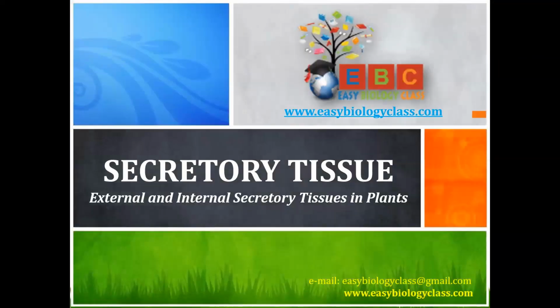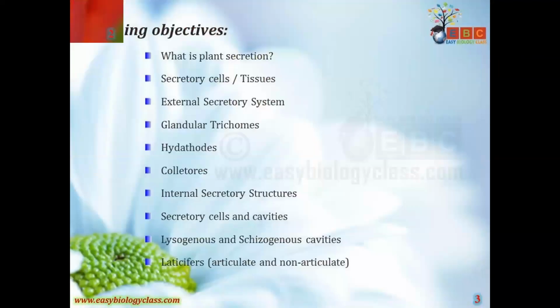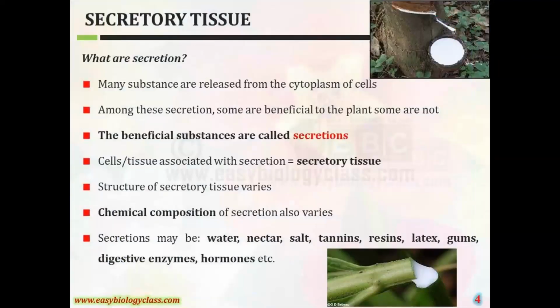Okay, so good evening, my dear students. So today's topic is secretory tissues. This topic is also important for competitive exams. Generally in plants, along with the simple and permanent tissues, special types of tissues are also present.